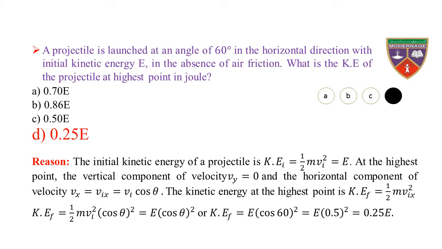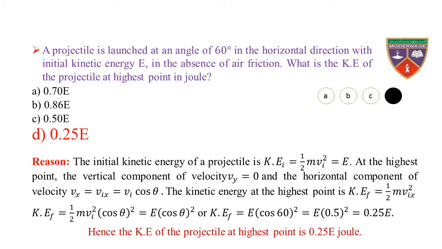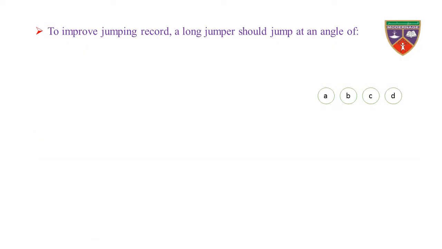The square of 0.5 is 0.25. Therefore, the kinetic energy at the highest point is equal to 0.25 E. Hence, the kinetic energy of the projectile at the highest point is 0.25 E joule.